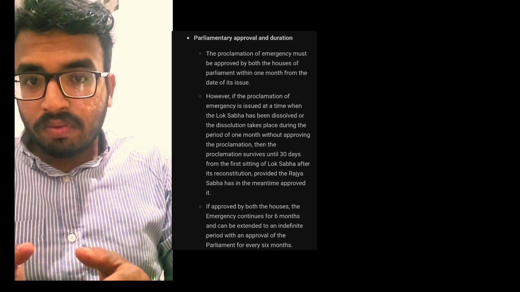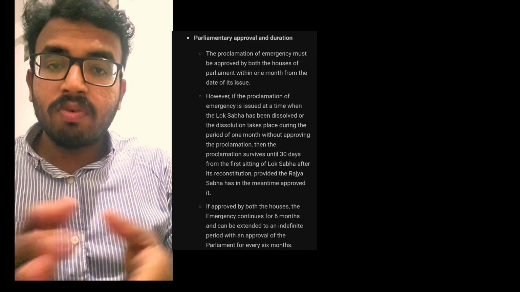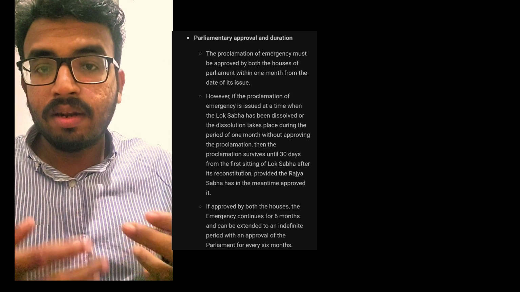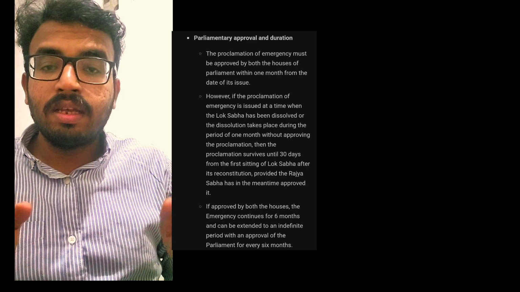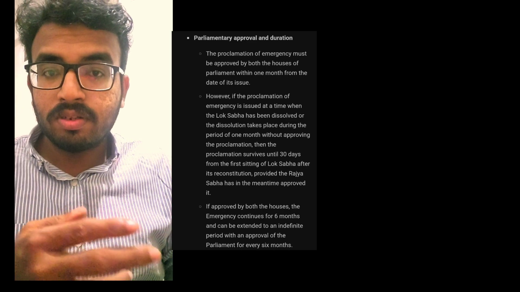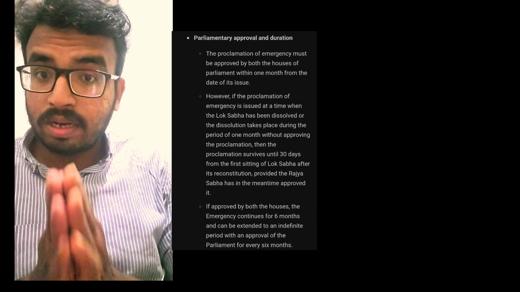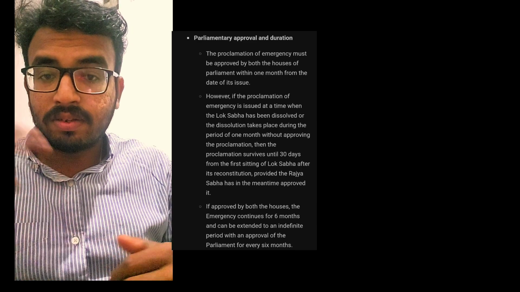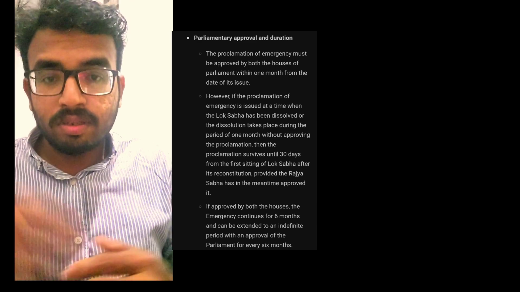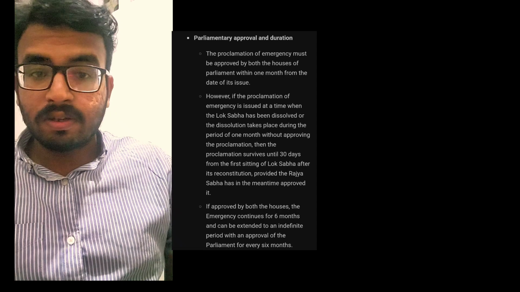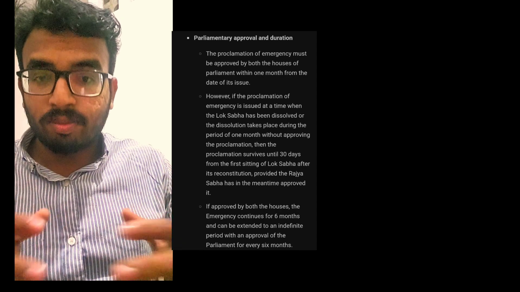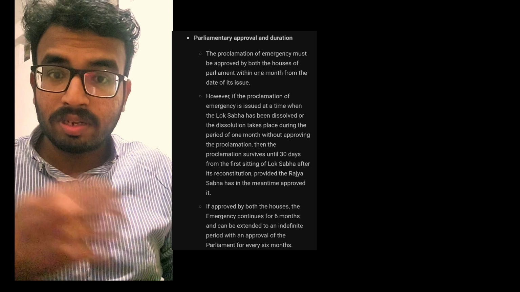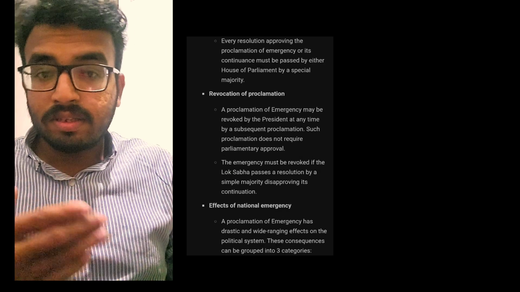So the 44th Amendment Act added armed rebellion, changing the word internal disturbance to armed rebellion. And there are two kinds of national emergency, external and internal. External means anything happening externally, like external aggression or war. Internal emergency means something happening internally, for example internal disturbances, political revolts, or challenges against the current ruling government.